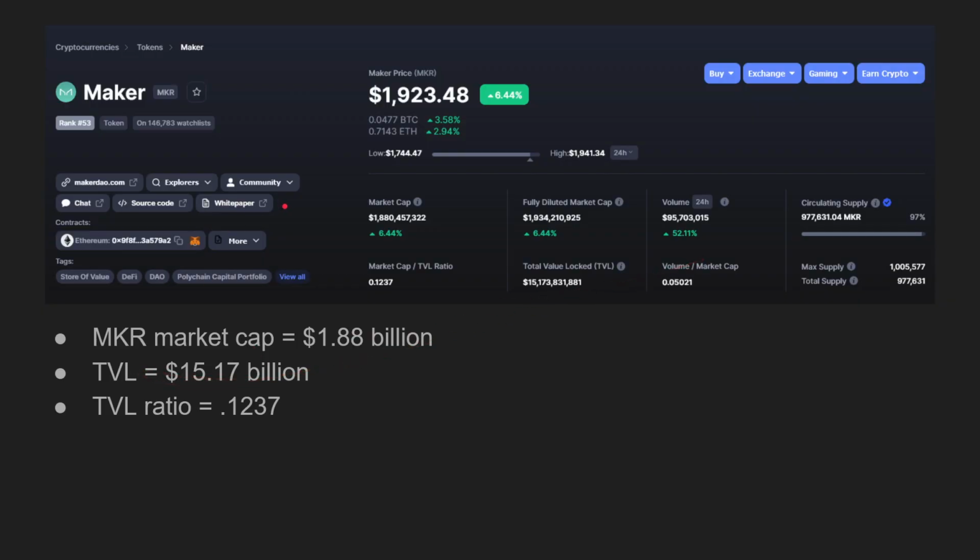This is according to CoinMarketCap. Its total value locked is about $15.17 billion. And if we divide the market cap by the TVL, we get a TVL ratio of about 0.1237. So this is an indication that the coin is actually undervalued, right? And it makes sense. How can there be $15 billion invested in this protocol, but yet there's only $1.88 billion invested in the governance token? It doesn't necessarily make sense.